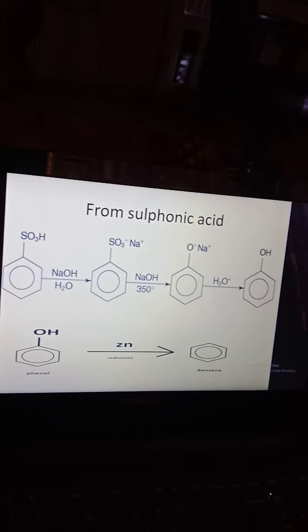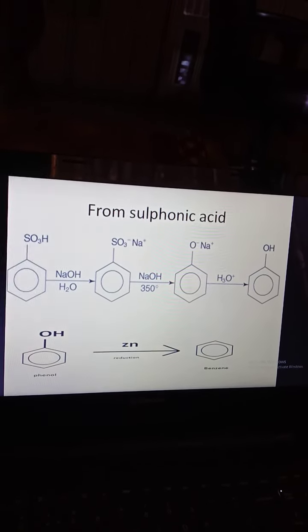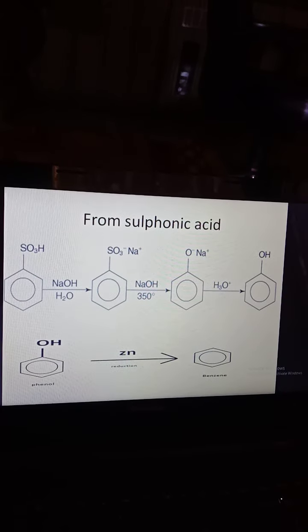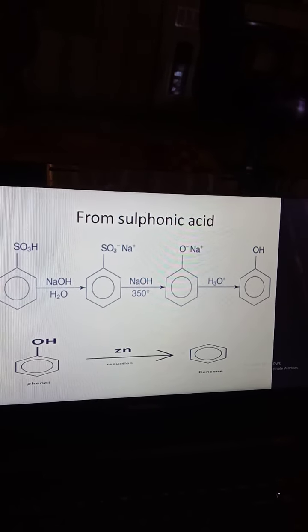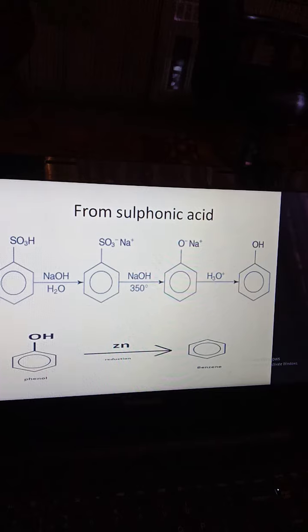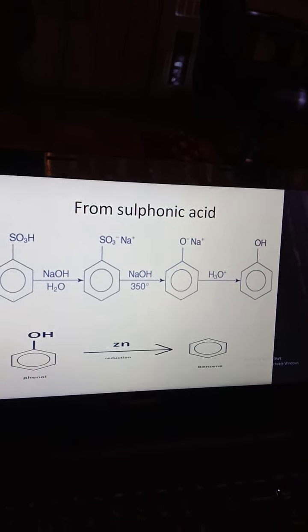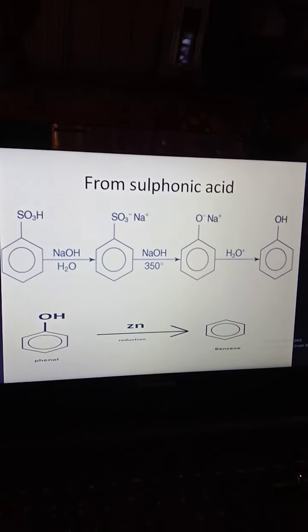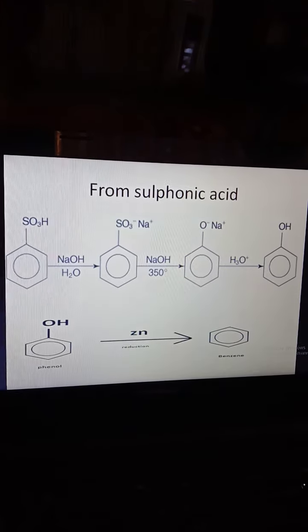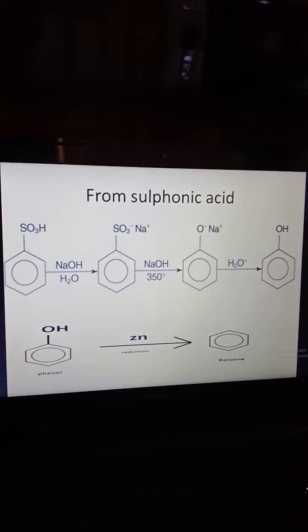From sulfonic acid, it undergoes reaction with base in presence of water, forming sodium sulfonate. It is an intermediate. It further reacts with base, forming the sodium phenoxide ion. Then protonation, and the phenol can be formed. From phenol, in presence of zinc, it can be reduced to benzene.